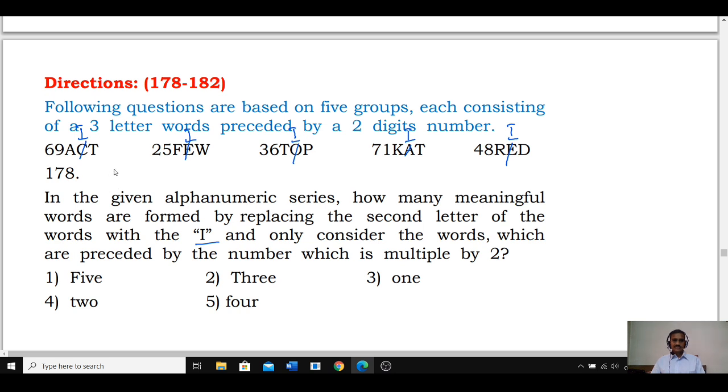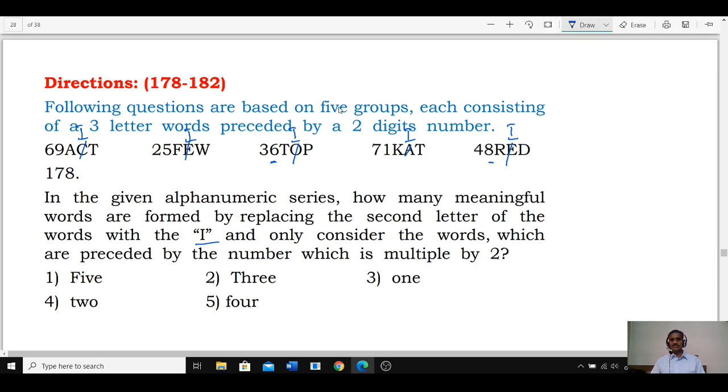Which are preceded by a multiple of 2? Here 6 is, and 8 is also preceded by a multiple of 2. And so only these two must be taken. TIP is one word, RID is another word. There are 2 words that can be formed, choice 4. 178 is choice 4.